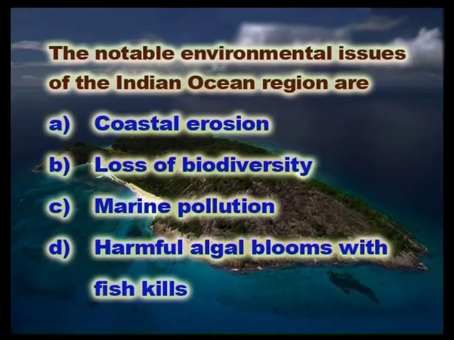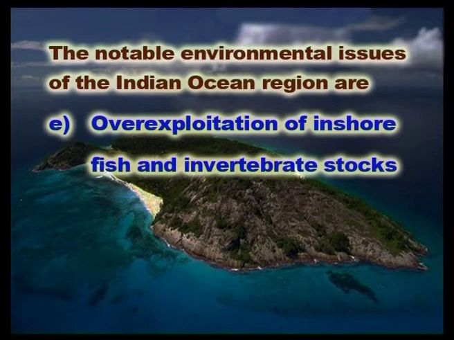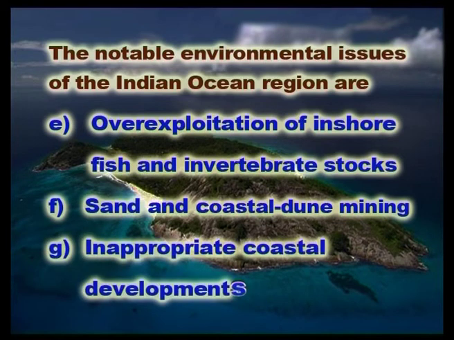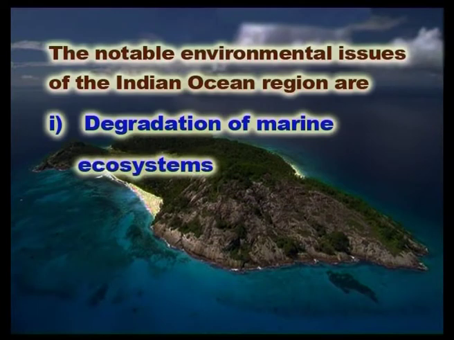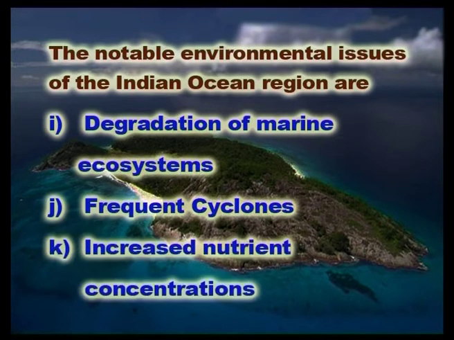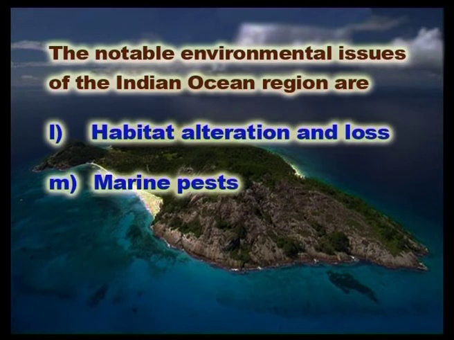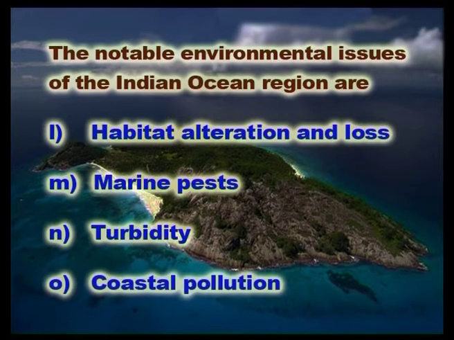The harmful algal blooms with fish kills, over exploitation of inshore fish and invertebrate stocks, sand and coastal dune mining, inappropriate coastal developments, fisheries, degradation of marine ecosystems, frequent cyclones, increased nutrient concentrations in marine waters, alteration of habitat and loss of habitat, marine pests, turbidity and all coastal pollution activities.